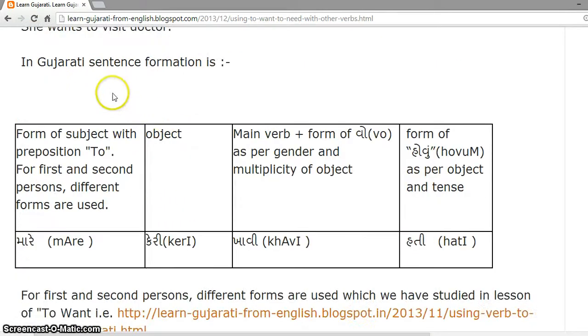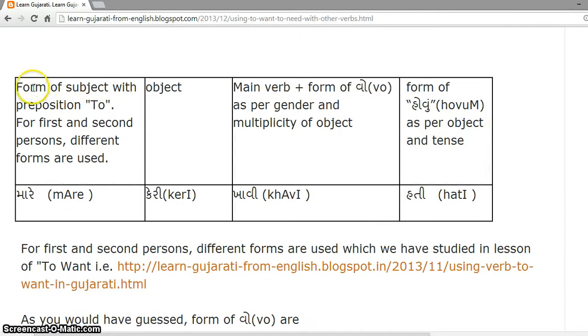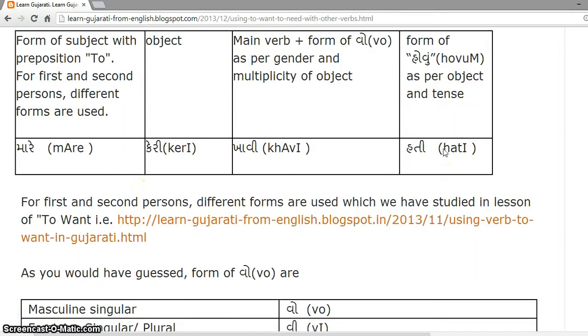In Gujarati, for such sentences, the structure is the form of subject with preposition to. For first and second persons, different forms are used, which were discussed below. Then the object, then main verb plus form of vu as per gender and multiplicity of object, and then form of hovu as per object and tense.